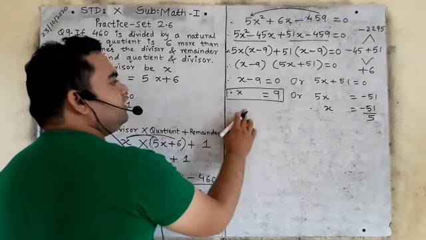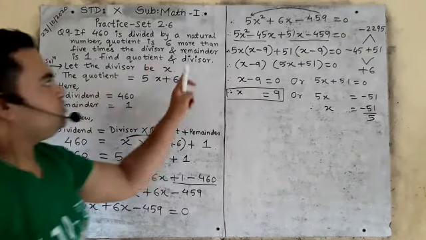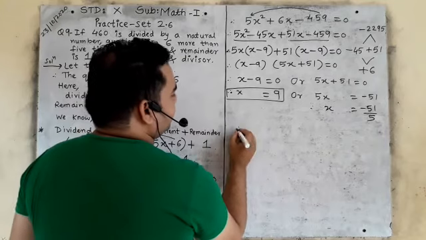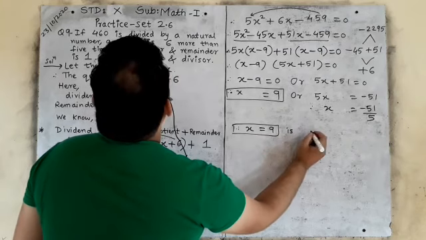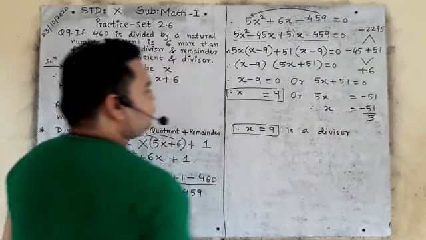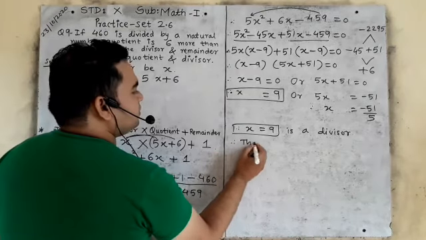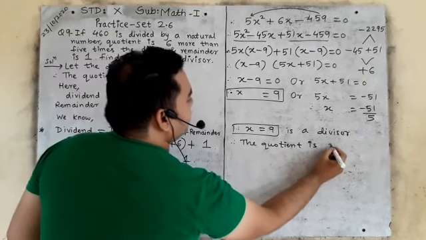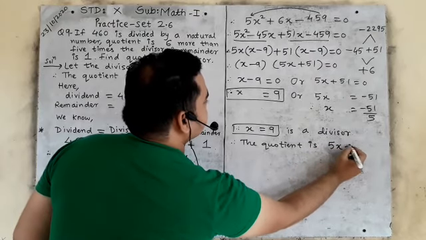x is equals to 9. Why? What is to be found? We have to find divisor, okay, and we have to find quotient. So divisor cannot be negative, okay. So your answer is, therefore x is equals to 9 is a divisor, so what we have to find? We have to find quotient. So what is quotient? The quotient is 5x, right? Quotient is 5x plus 6.